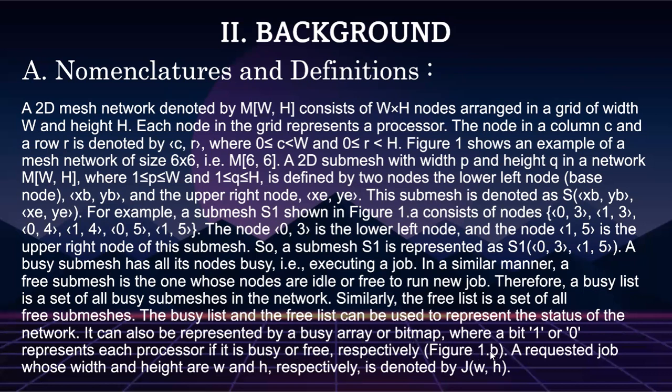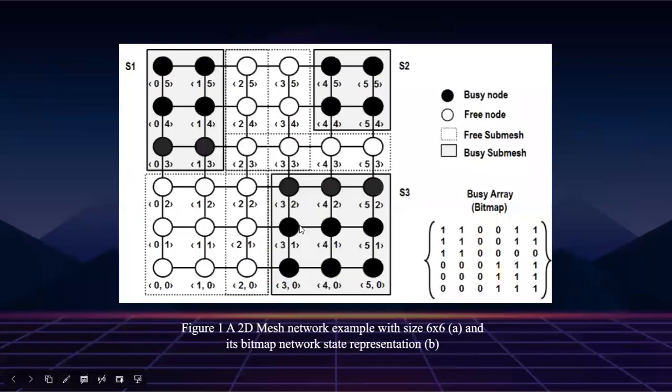It is shown in Figure 1b. A requested job whose width and height are W and H respectively is denoted by (W, H). So here is the figure. You can see the busy nodes as black dots and free nodes as holes, free submeshes as dotted squares and busy submeshes as squares.